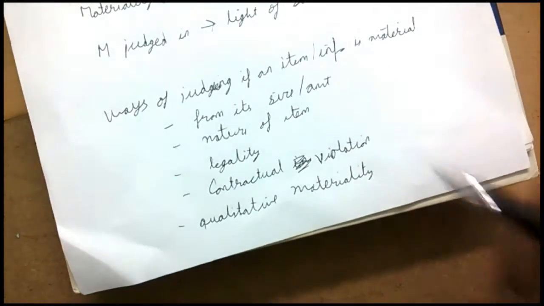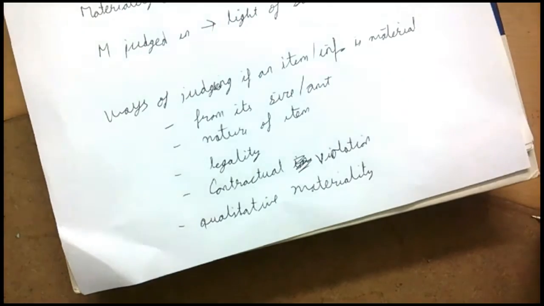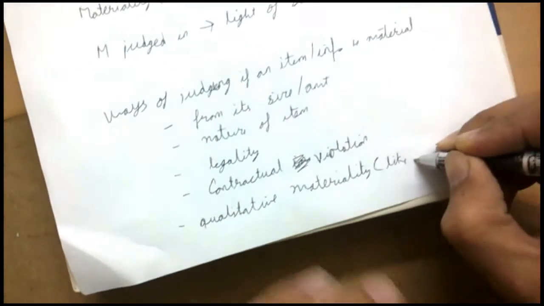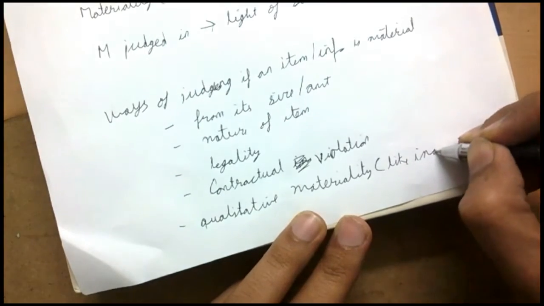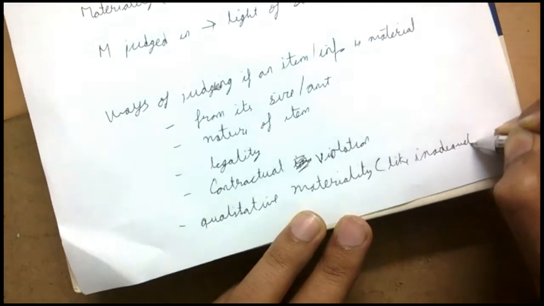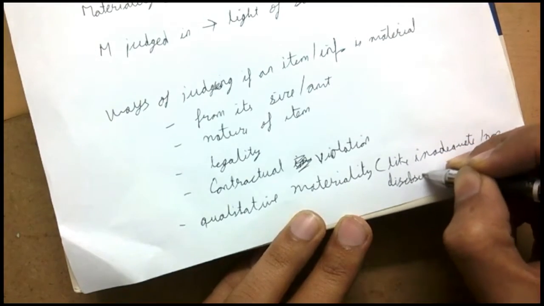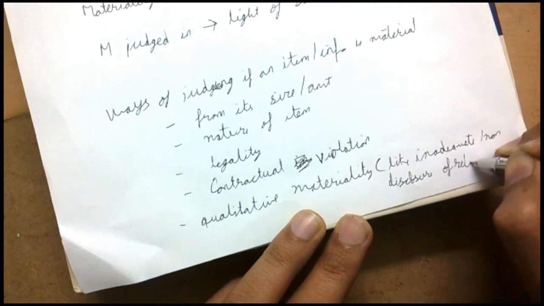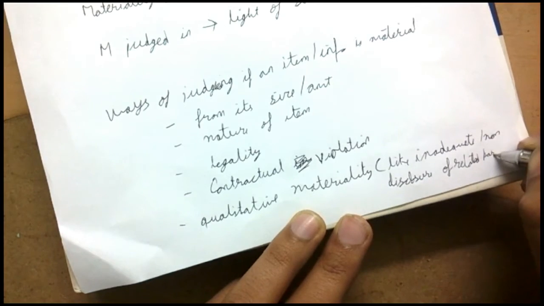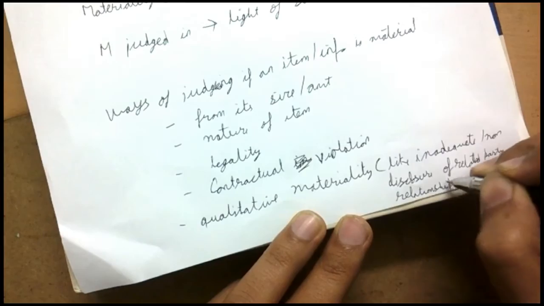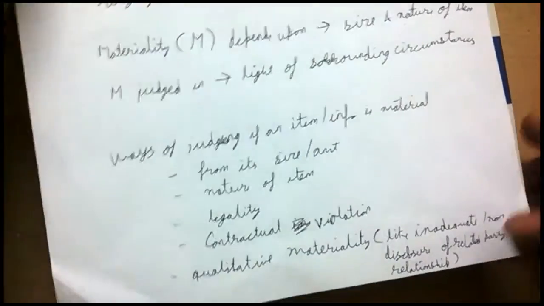So this is the qualitative nature of the item, that it is a related party item. So in the bracket we can say inadequate or non-disclosure of related party relationship.